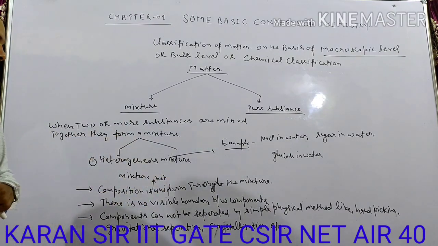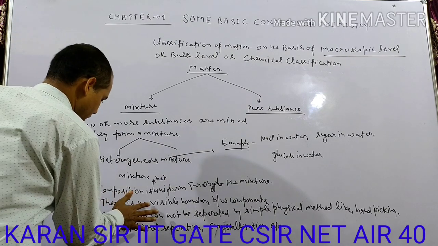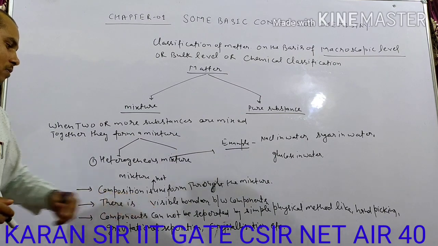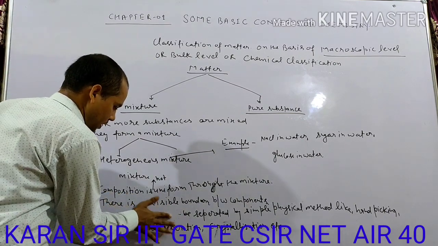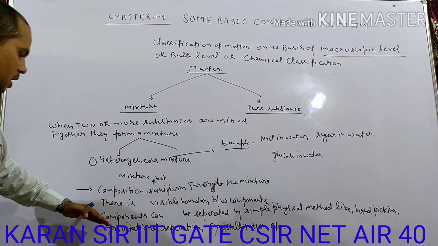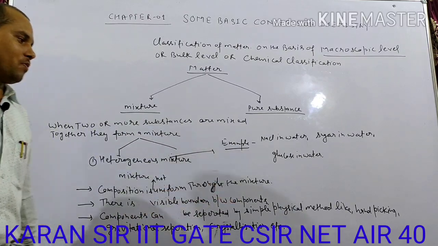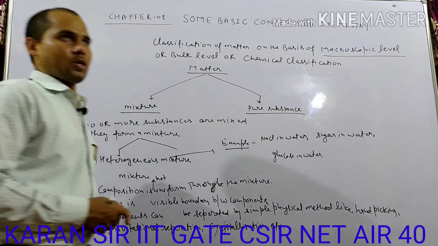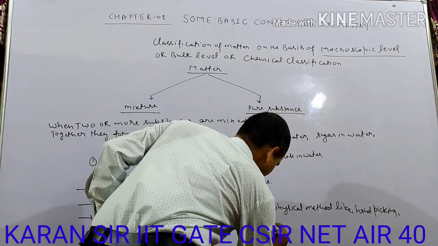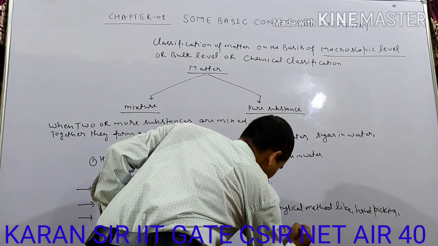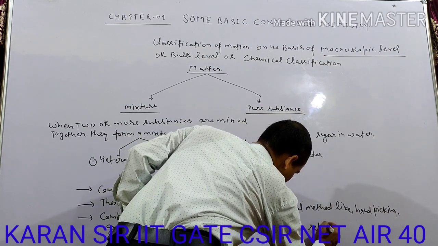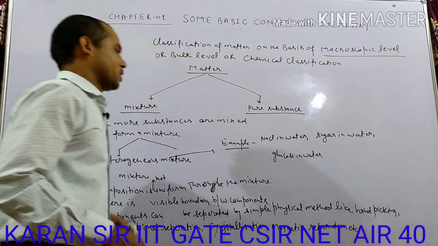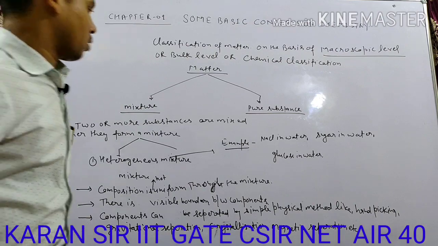There is a visible boundary between the components. Components can be separated. Here you remove the not, just make it the opposite. Components can be separated by simple physical methods like hand picking, gravitational separation, crystallization, and next one is magnetic separation also, etc.